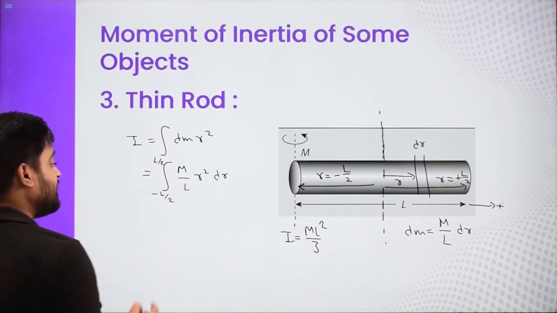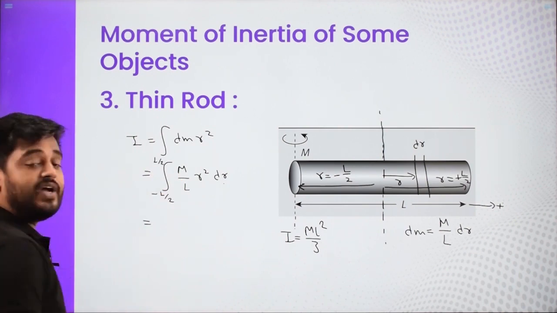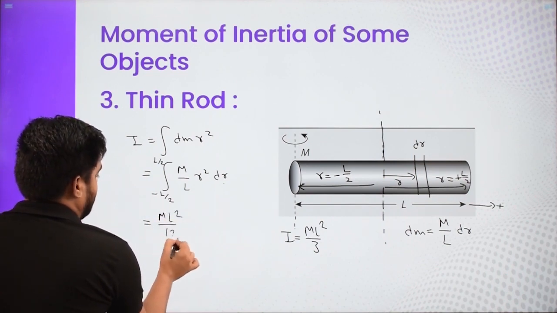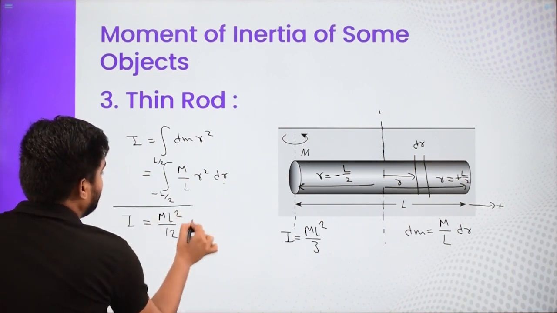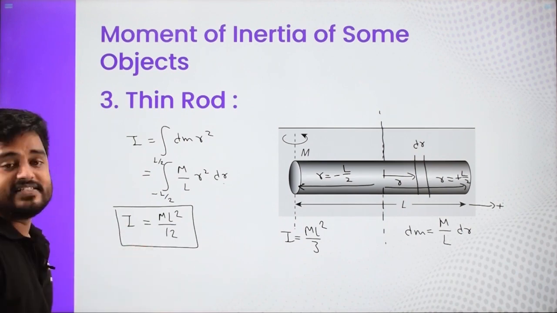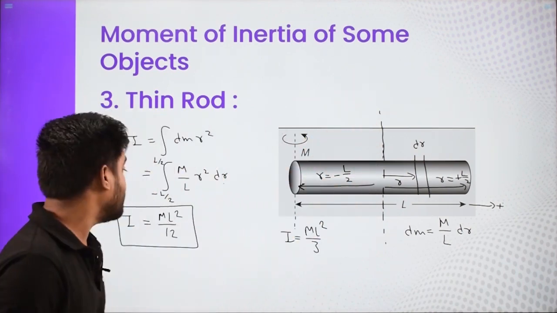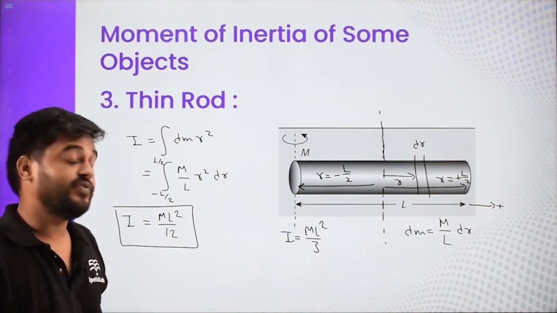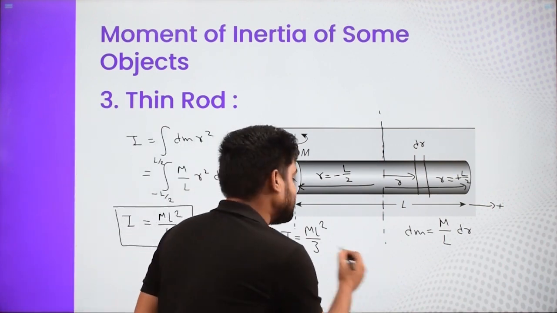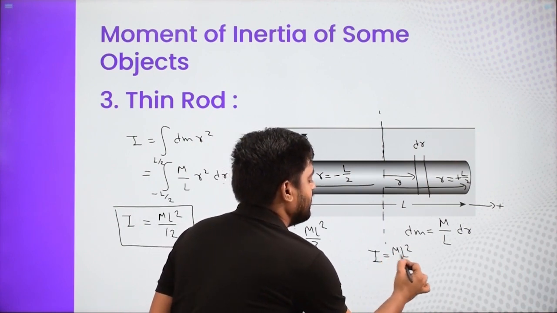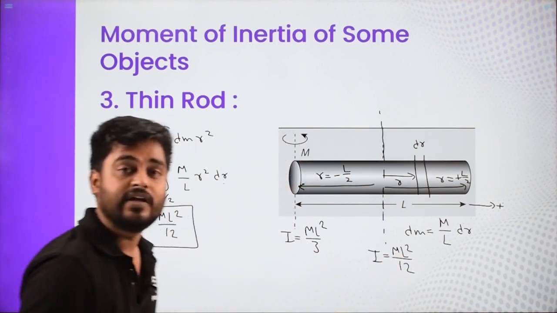The integration is the same, and after putting the limit, you get the formula mL square by 12. So moment of inertia about this axis which is passing through the center of mass and perpendicular to the rod is given by mL square by 12. Now, about this axis it was mL square by 3, while about this axis it is mL square by 12.